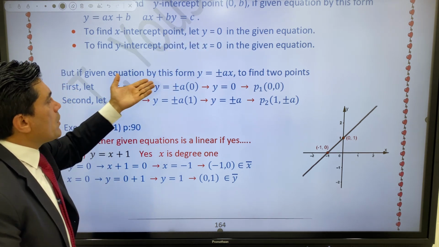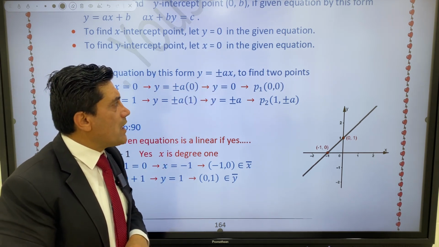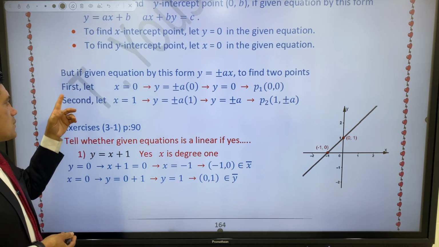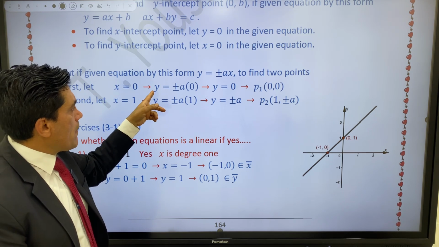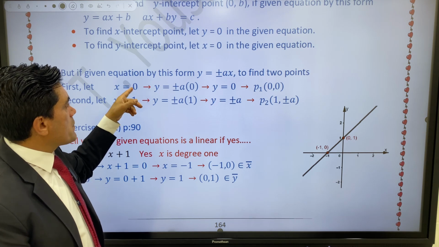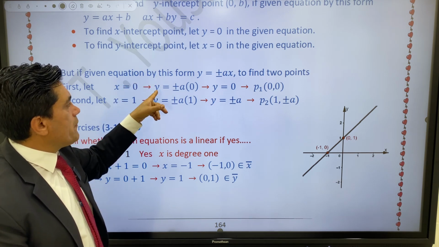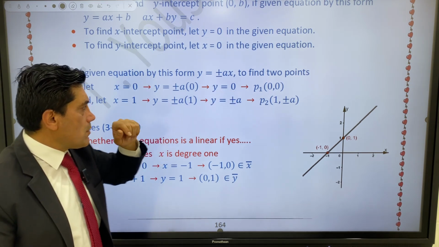But if the equation is in the form y equal to positive or negative ax, first let x equal to 0. Put 0 in place of x in the given equation and find the value of y. For example, y equal to a times 0, which is 0.